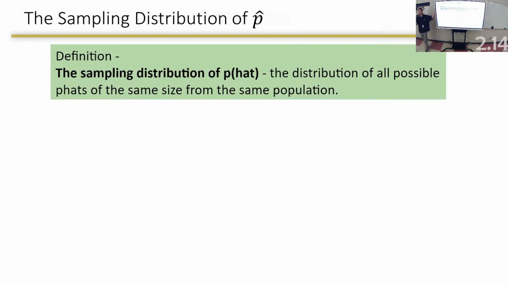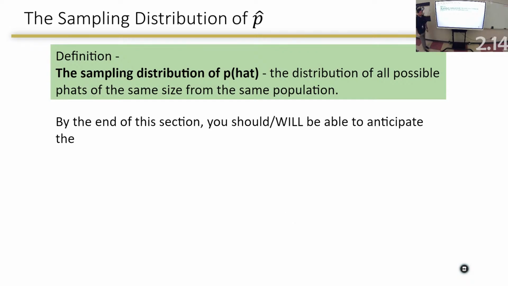Okay, so we know that the sampling distribution is all samples of the same size from the same population. Now we're going to get all possible p hats. We'll kind of go through this today as we go, and hopefully it makes a little bit more sense than just words.